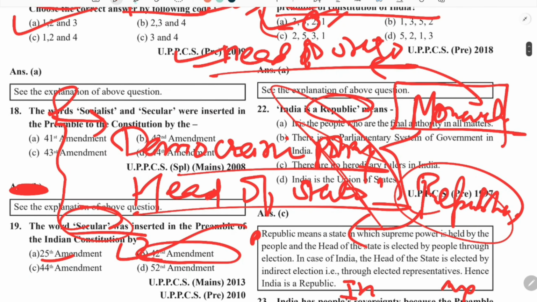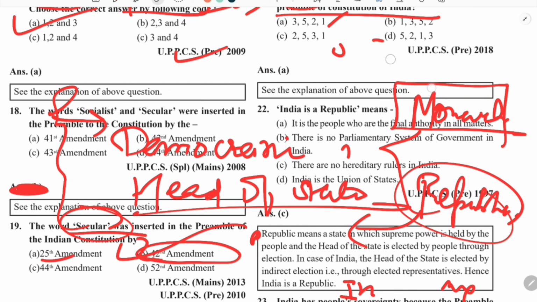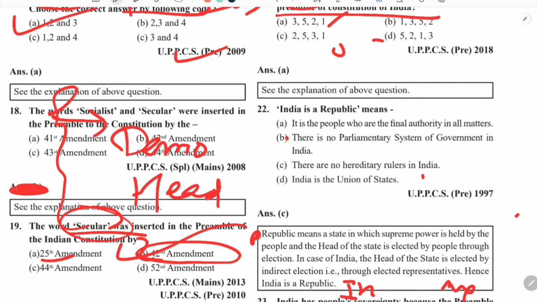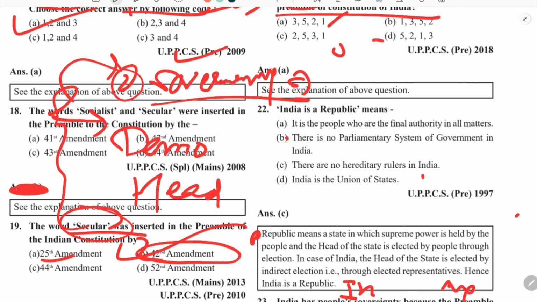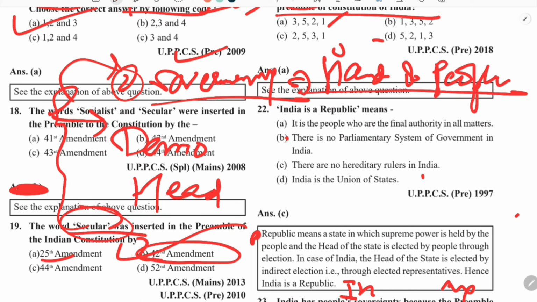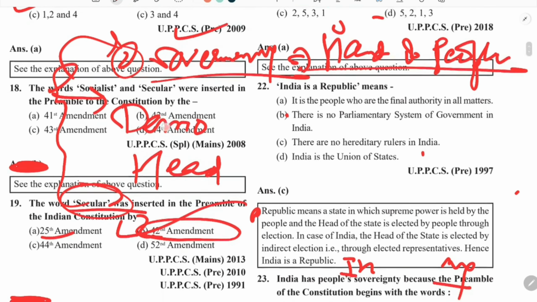There are other meanings also. This was the first meaning. The second is that sovereignty lies in the hand of the people. The ultimate power lies in the hand of the people.